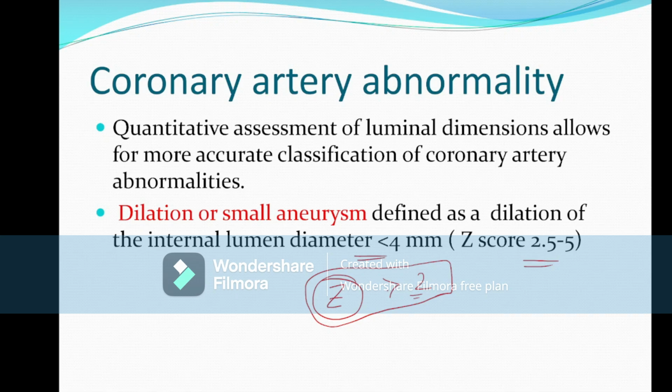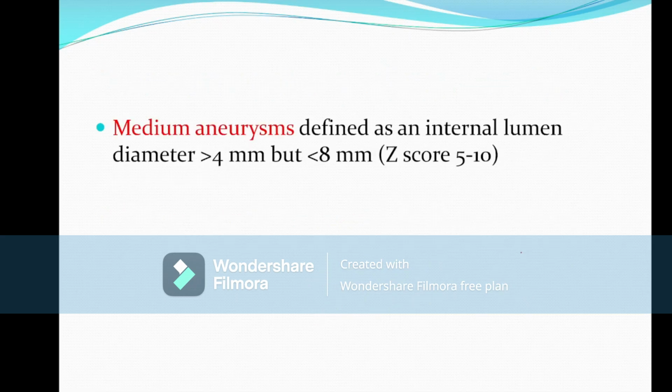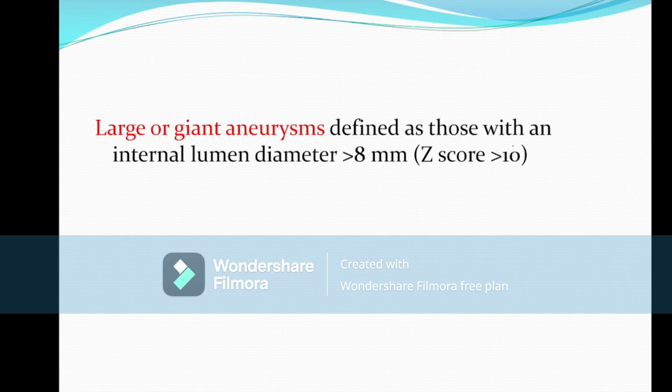A small aneurysm means the Z score is 2.5 to 5, or the internal diameter is less than 4 millimeter. This is also an MCQ. A medium aneurysm means the internal diameter is 4 to 8 millimeter, or the Z score is 5 to 10. And a large or giant aneurysm means the Z score is more than 10 and the internal diameter is more than 8 millimeter.